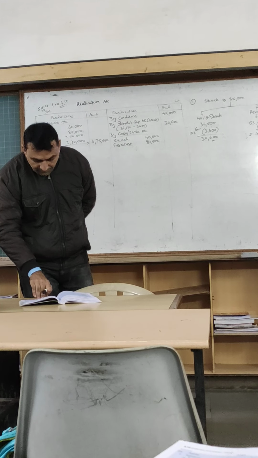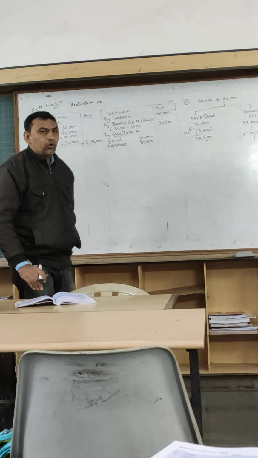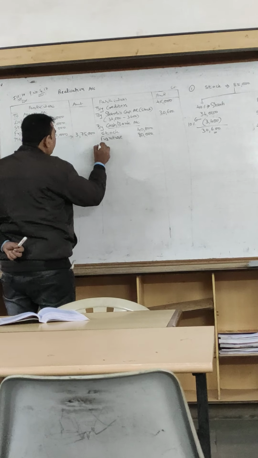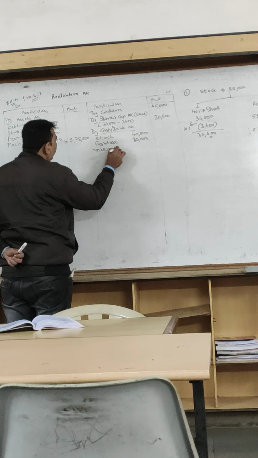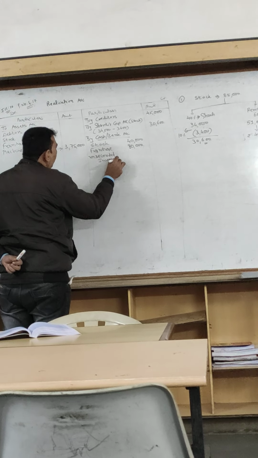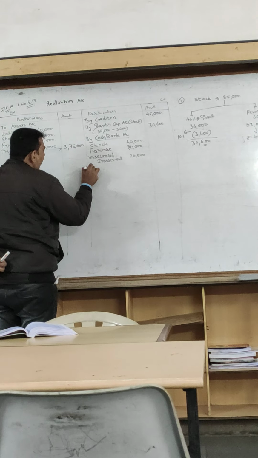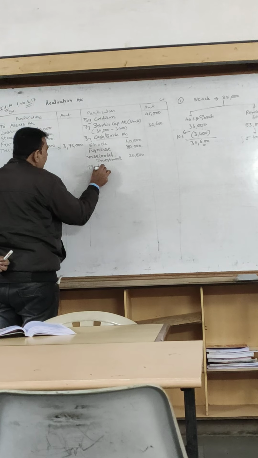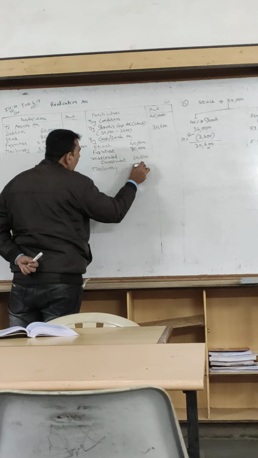Now the second adjustment: an unrecorded investment was sold for rupees 20,000. So unrecorded investment released for rupees 20,000. Then machinery. Machinery released for how much? 1 lakh. 1,30,000.